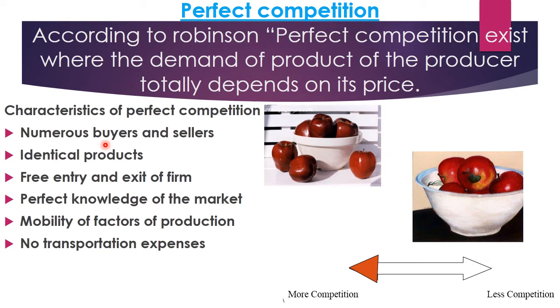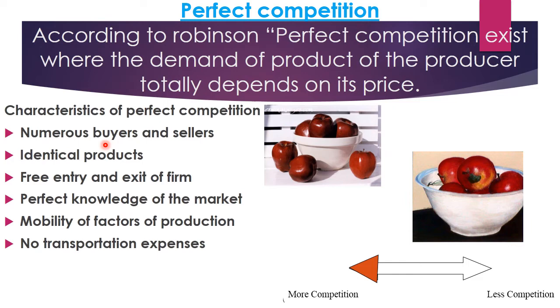Now some characteristics of perfect competition. First one is numerous buyers and sellers. As we all know, for selling a product we need a buyer and a seller, right? This type of market has a very large number of buyers and sellers, and a single seller does not affect the market on a large scale.